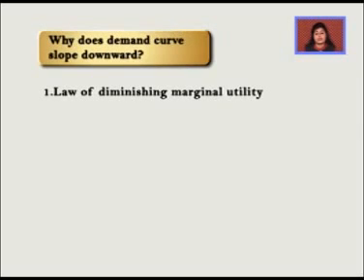Because we have to see whether the utility we are getting from that thing is equal to the price we are paying. None of us would want to derive less marginal utility from that thing and pay a higher price. So because of this, the relationship between demand and price becomes negative. Now, the next point is income effect.